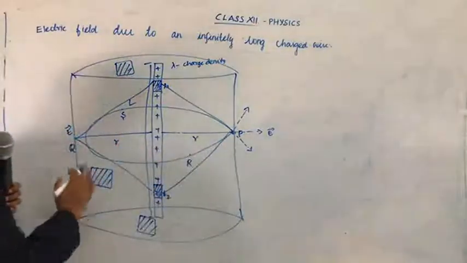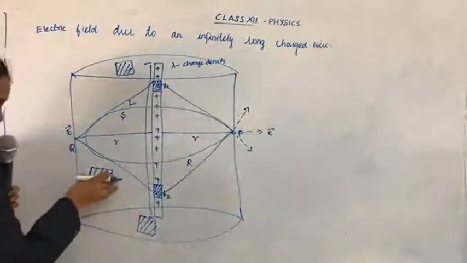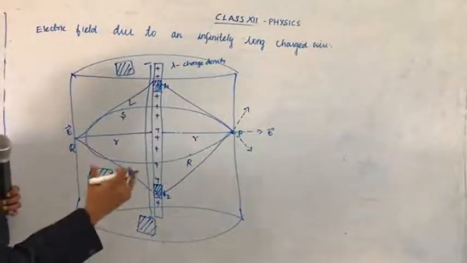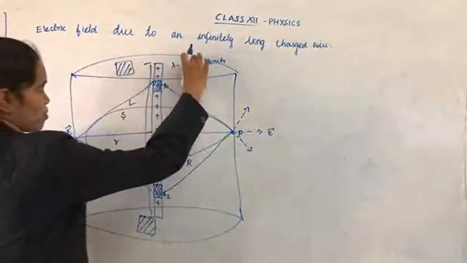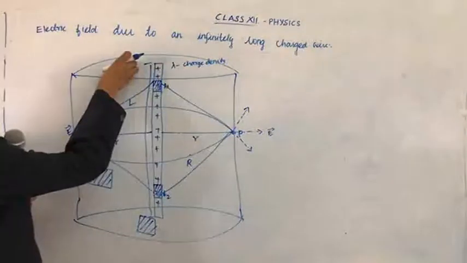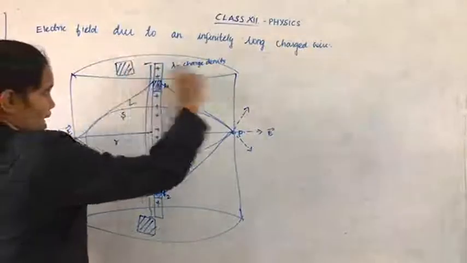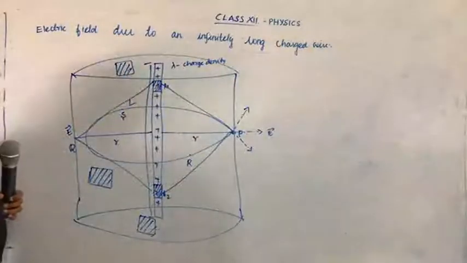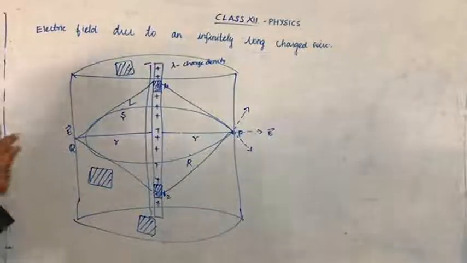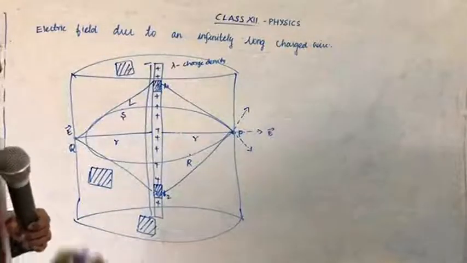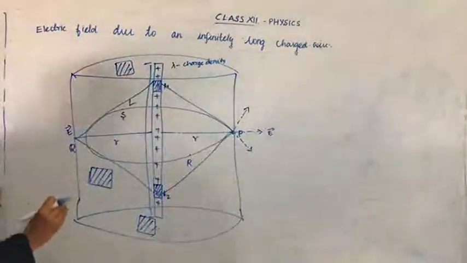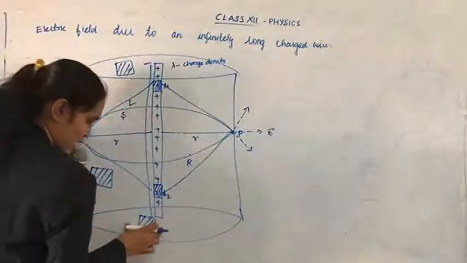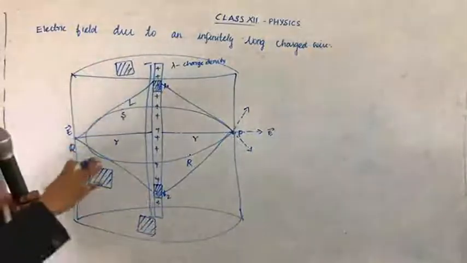So to find the full area, we find the field over a small area and integrate it, and that gives the value for the whole area. Integration, that is calculus, will give the whole value. If we take a small part and integrate it, we will get the result for the whole.